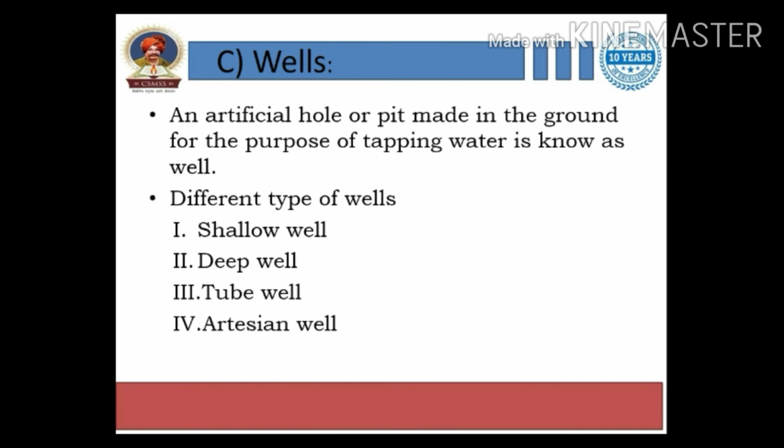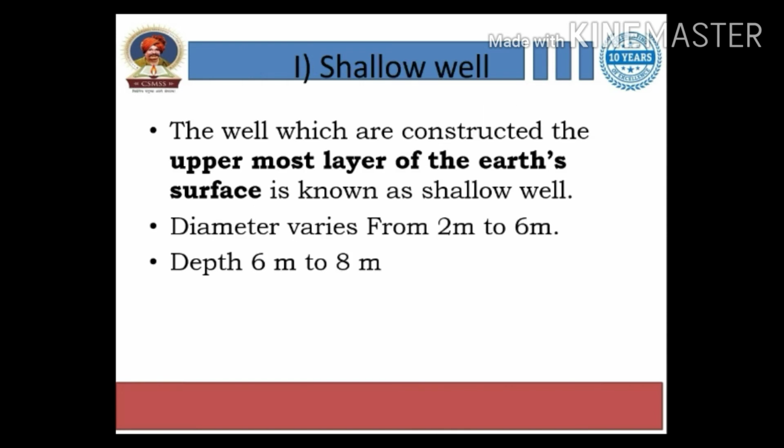Well: an artificial hole or pit made in the ground for the purpose of tapping water is known as a well. So every one of you should remember this definition of well, right? There are four different types of wells: shallow well, deep well, tube well, and artesian well, right? Then what is a shallow well?